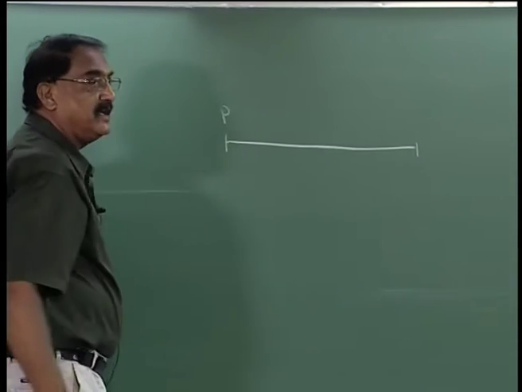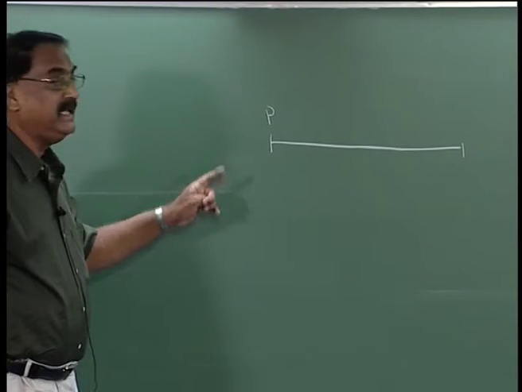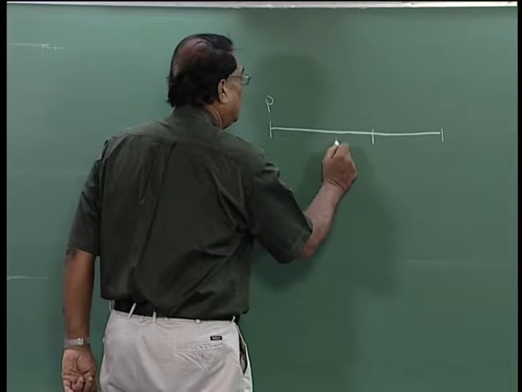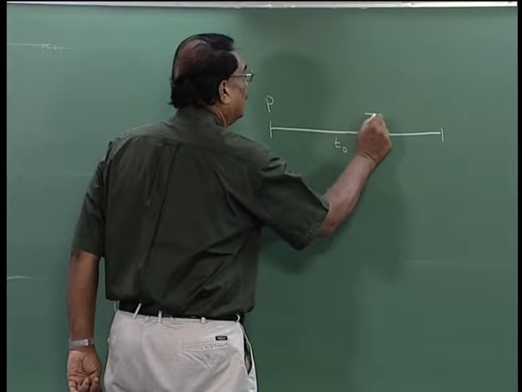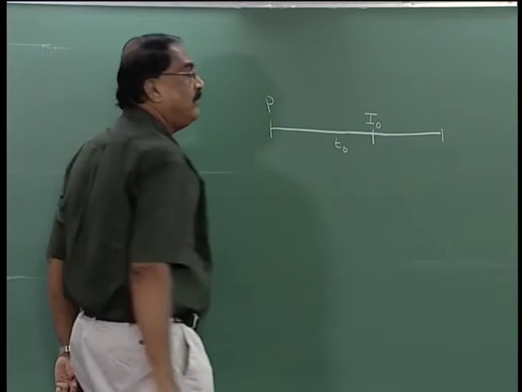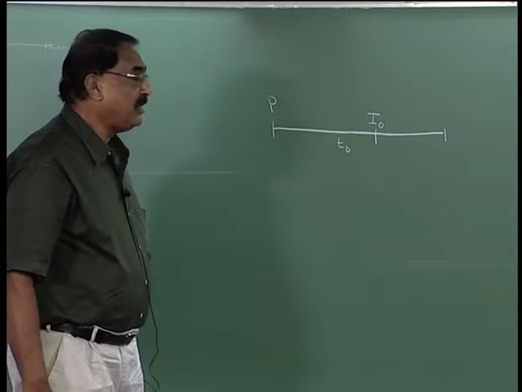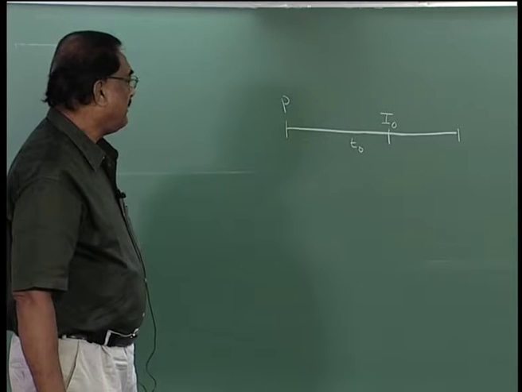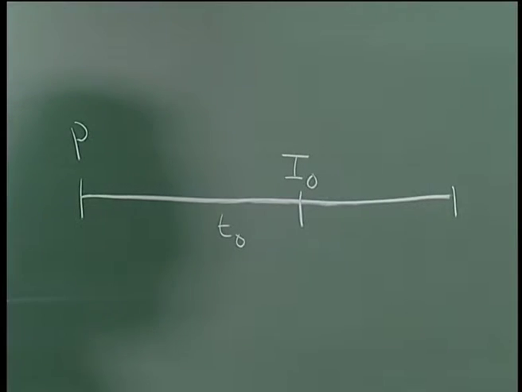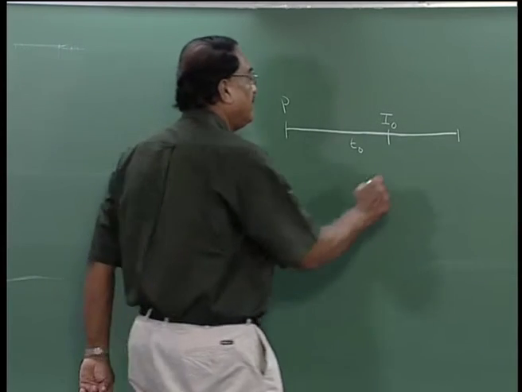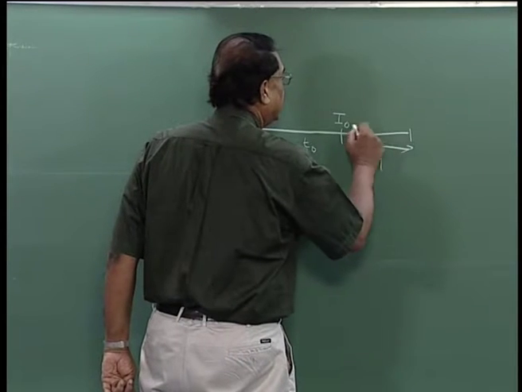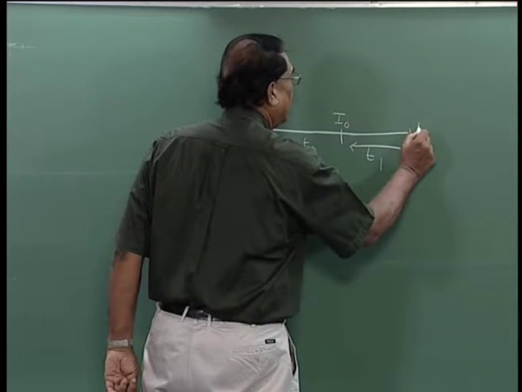The first borrower has received an amount, principal P, and for time T0 the interest for that is I0. Now, a second borrower borrows an amount I0 from the first borrower at the same interest, and suppose after T1 the interest for this amount I0 is I1.